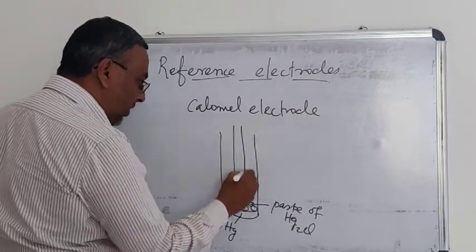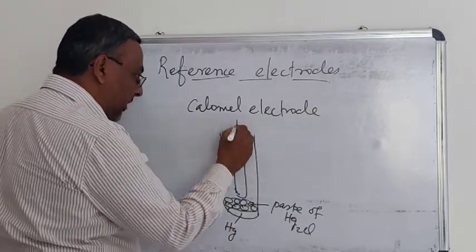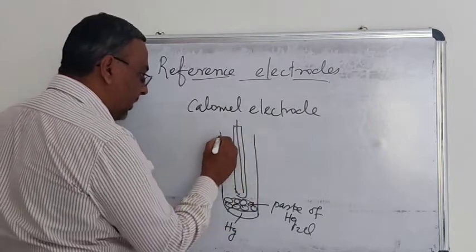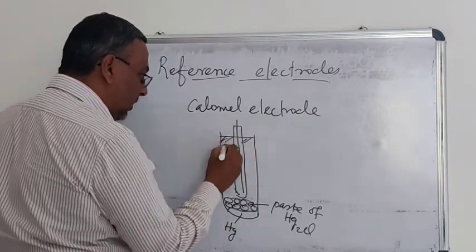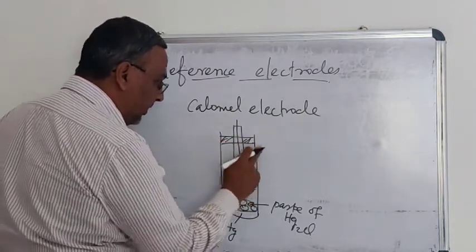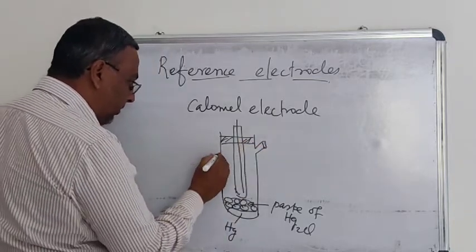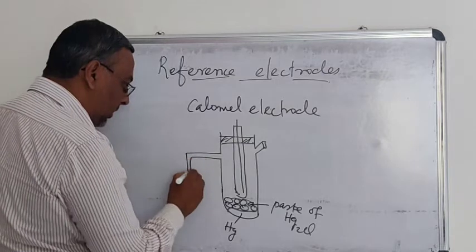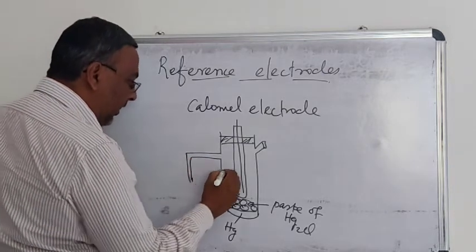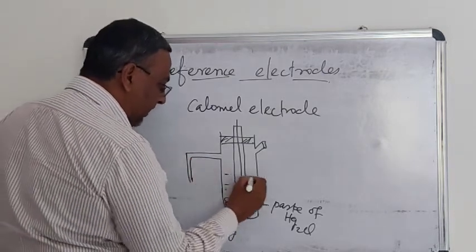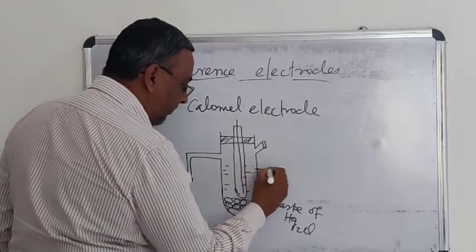To make an electrical contact, we are using a platinum wire, and here there will be one jet tube. It contains saturated potassium chloride solution.